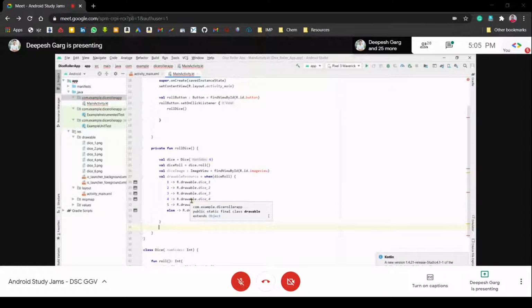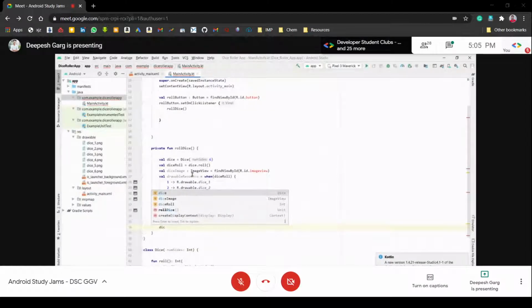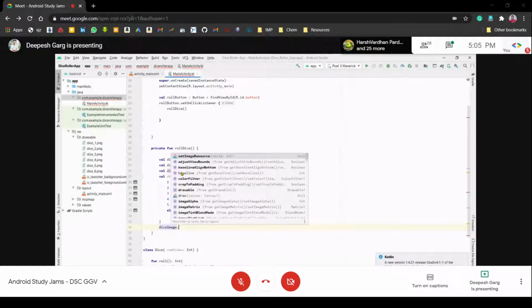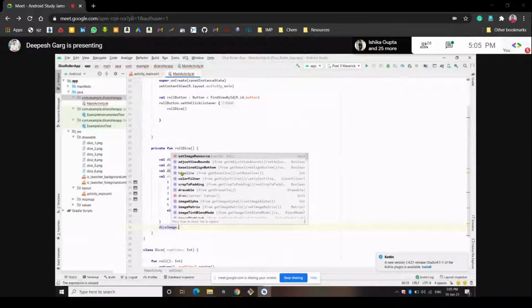First of all, we should write one line of code here. We should first find the image view that is stored in the dice image. We have found that image view. Now we want to set this image according to the random number generated. So we write set image resource. It will set the image resource according to that random output generated. You can see this function in Android Studio.